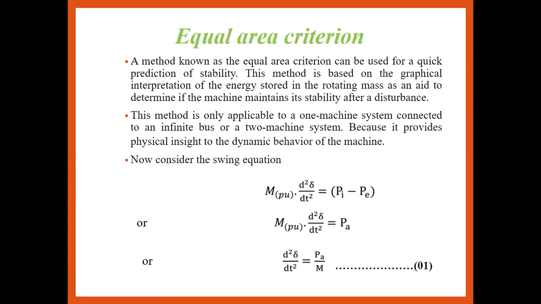So the equal area criteria is generally used to find out the stability of the whole system when the system is affected by disturbances.